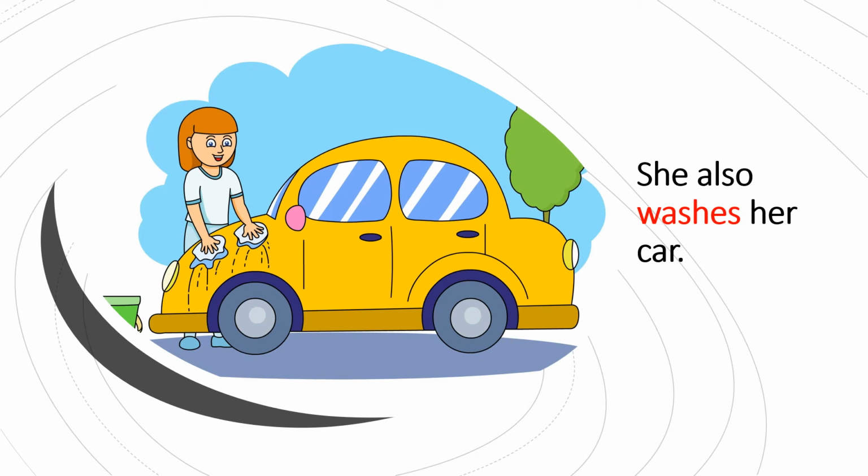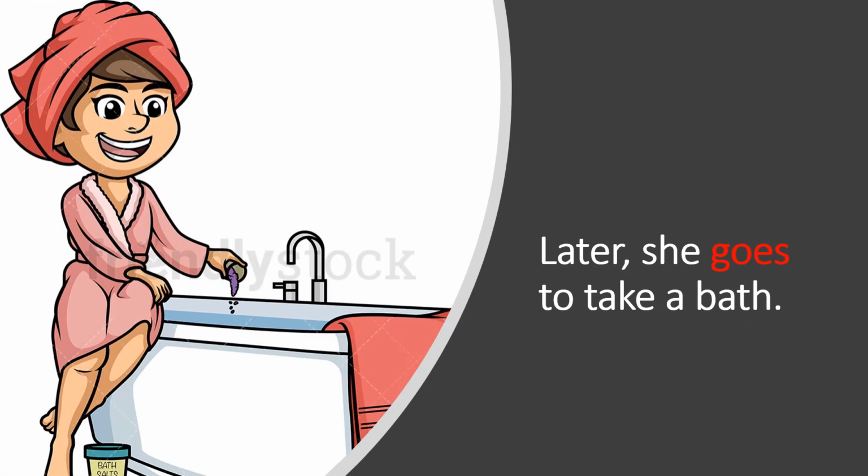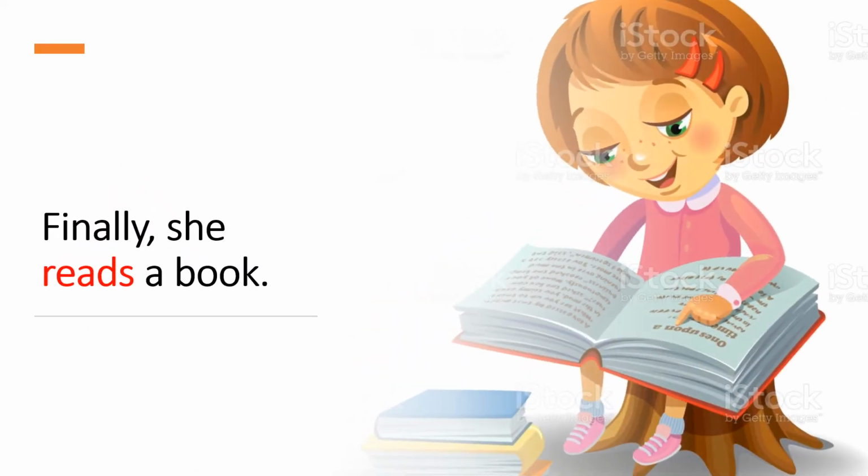She also washes her car. She writes a letter to her grandmother. Later, she goes to take a bath. Then finally, she reads a book.